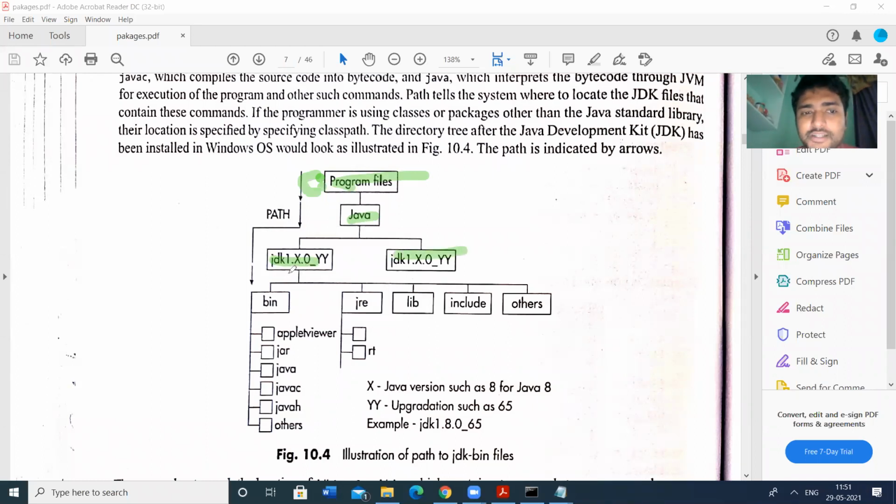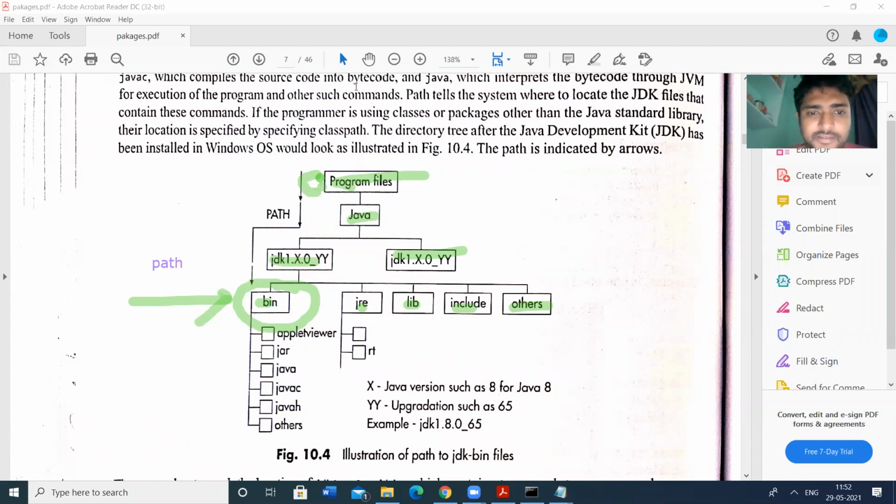So if you want to use Java 5 or Java 7, you can have anything. In this Java folder, we have bin, JRE, lib, include, others. Like that, we have so many subfolders. The bin folder path is given for the path variable.